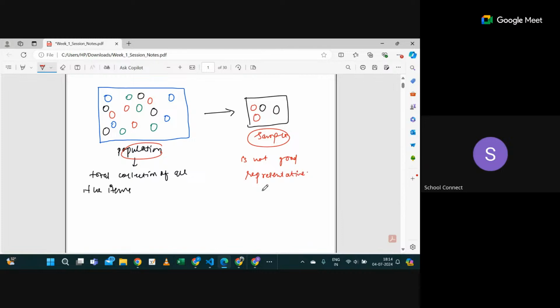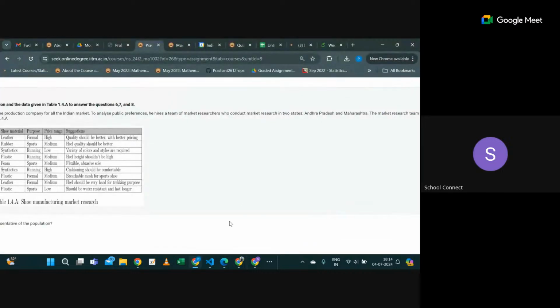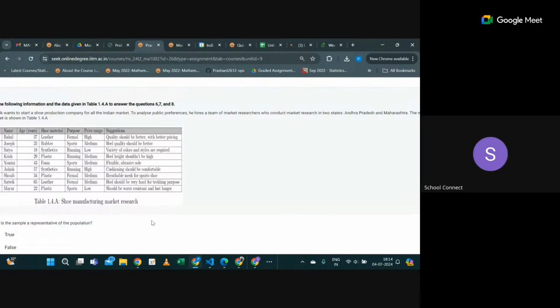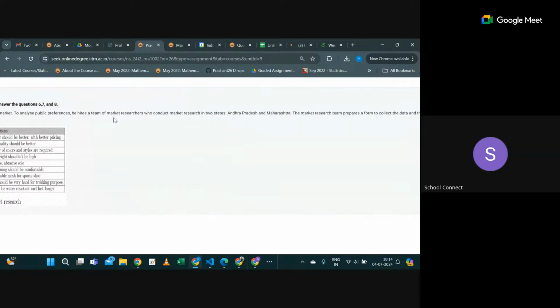If this is the case, then tell me how this will become a good representative sample. If you read the question, from where are they collecting data? Only from two states, right? Andhra Pradesh and Maharashtra. But it should be from other states as well, right? Their research should cover other states as well. So this sample, I will say, is not a good representative of my population data.